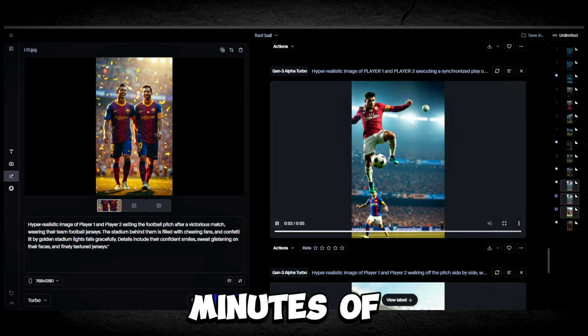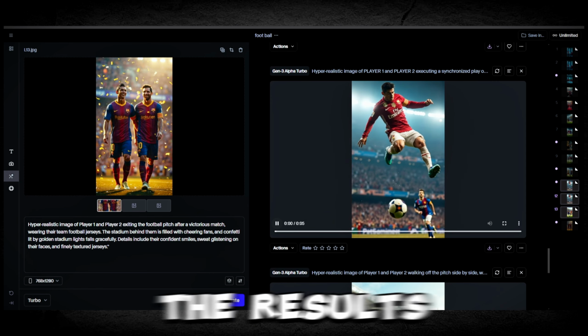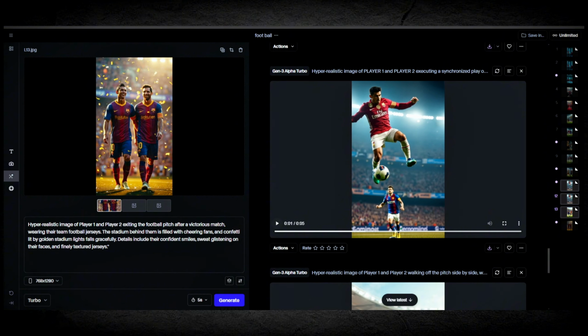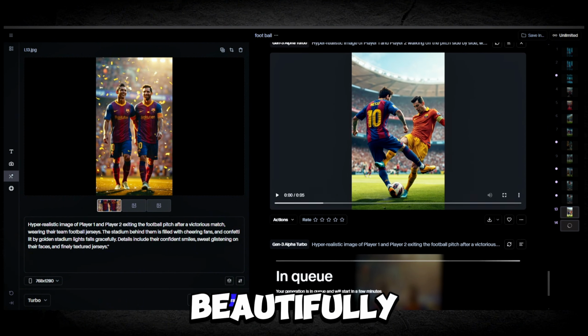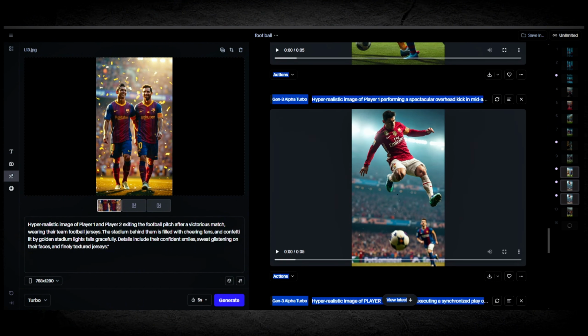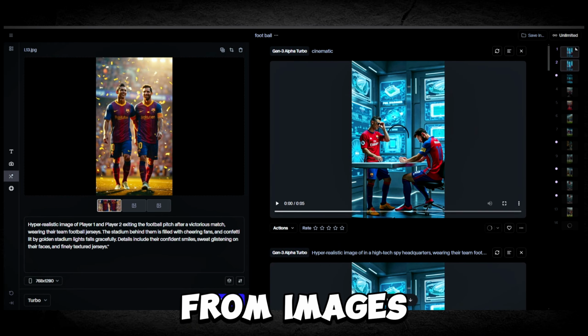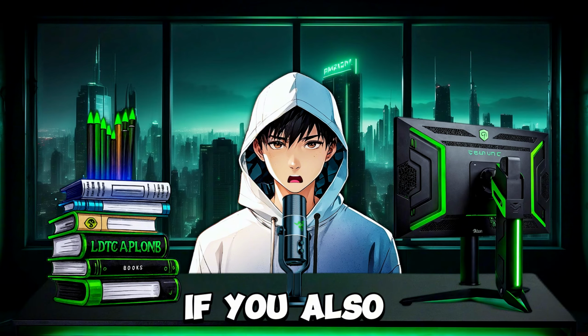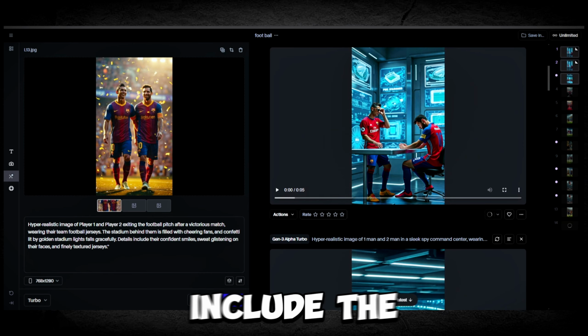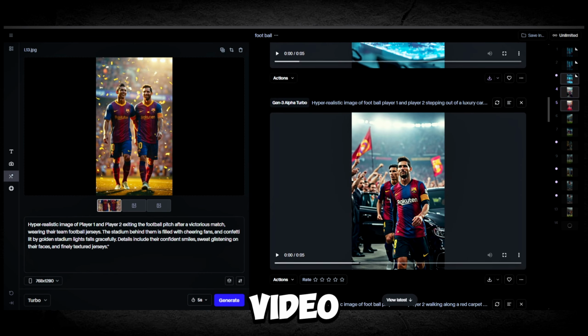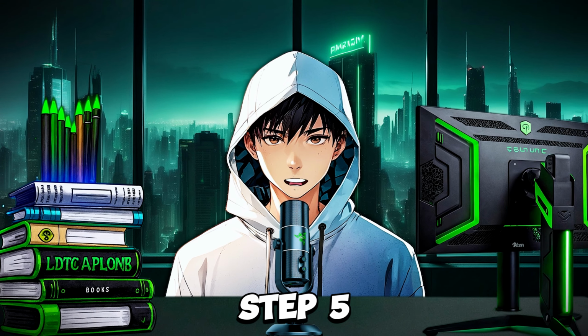After 10 minutes of generating the images, here are all the results. You can see that the images are polished, high quality, and beautifully animated. The great thing is that you can generate unlimited images, and the process of creating animations from images is very fast. If you also want to use Runway Gen 3, I'll include the website link in the description of this video. Let's move to the final step, Step 5, Editing.